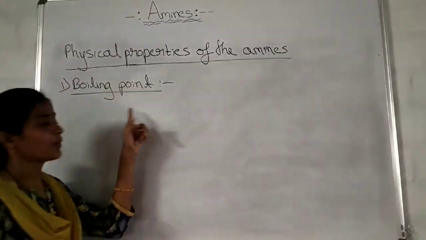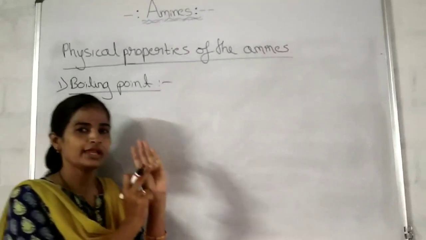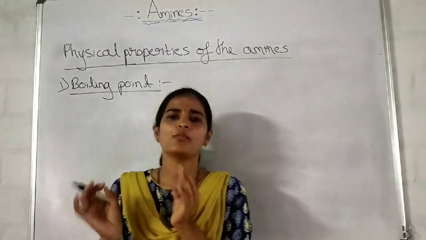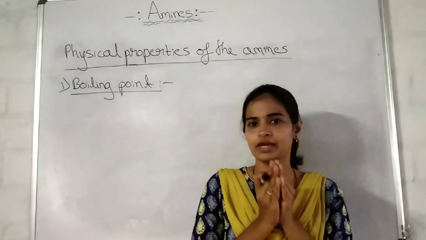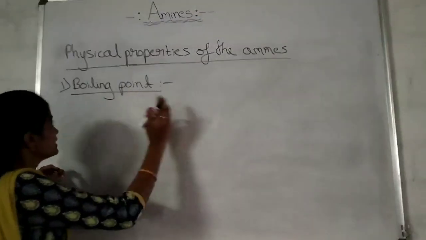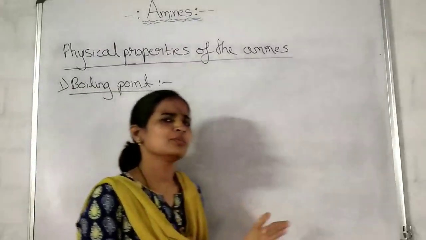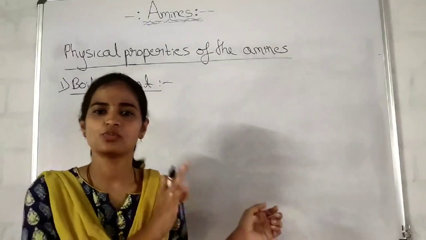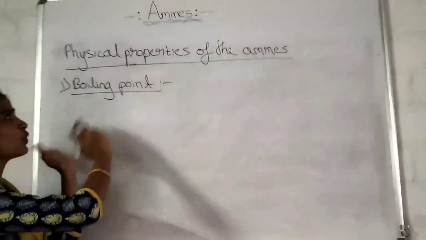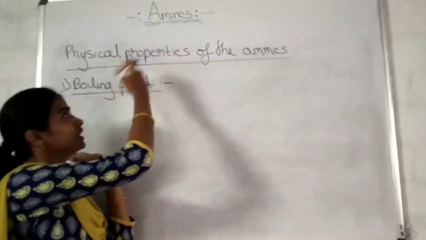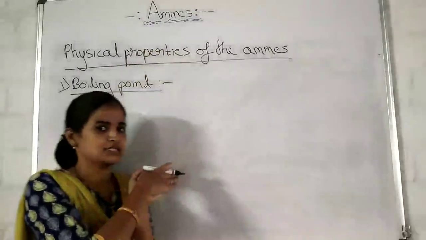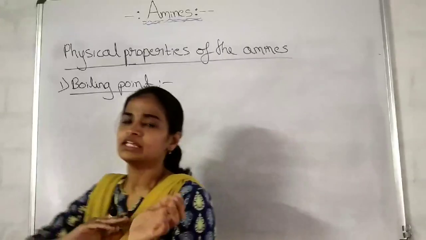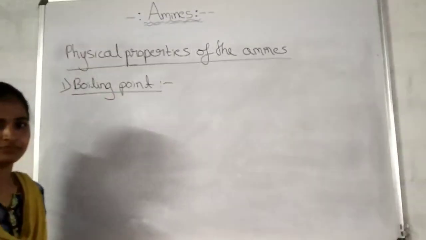Yes, physical properties of the amines. In that, the boiling point of the amines, the solubility of the amines, and also one of the very important concepts, that is the basicity of the amines, we need to discuss. Okay, now it is boiling point. What is boiling point? We have studied in the first PUC. Boiling point is the temperature at which a liquid starts boiling. Now we have to discuss what happens to the boiling point of the amines when the molecular masses increase, or what happens to the boiling point in the primary, secondary, tertiary amines.